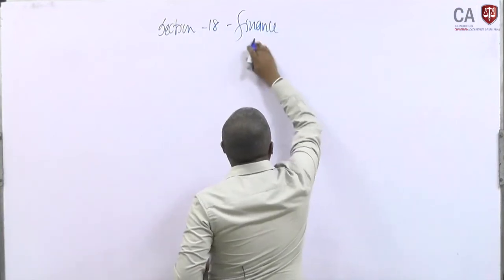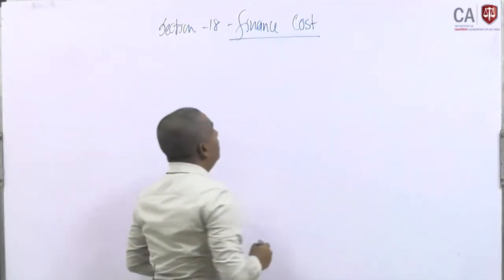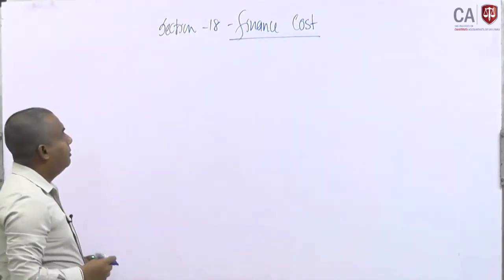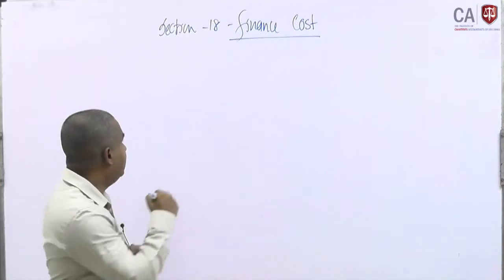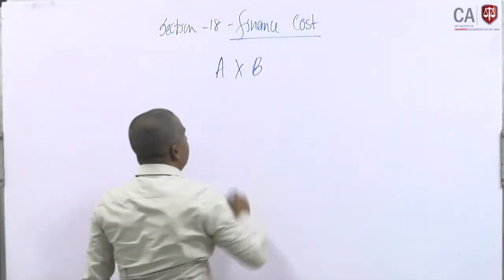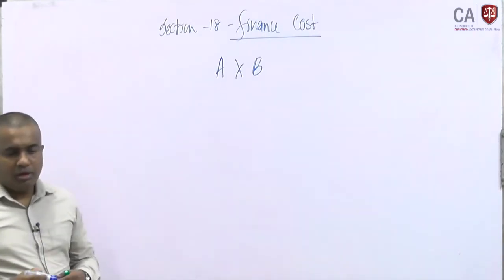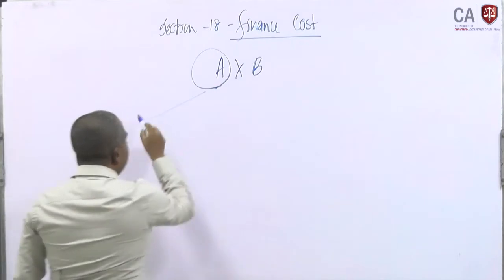Finance cost. On this section 18, there is a requirement that we should identify the maximum limit to claim the finance cost. How can we decide it? There is a formula, A into B. Then what does A mean? A means,